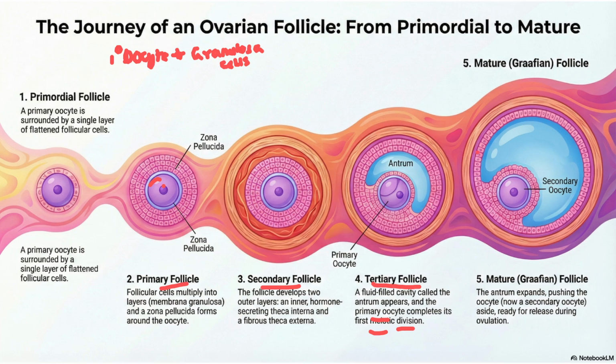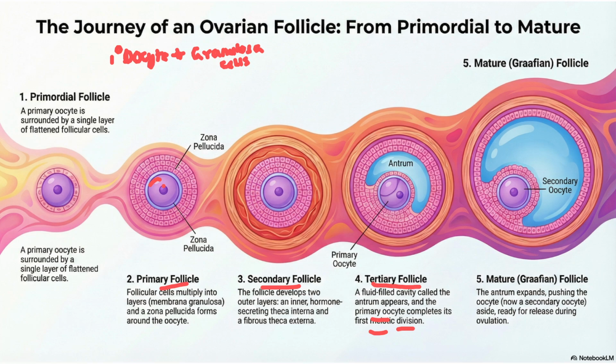Then what difference do you see here? So this is the next stage. That is going to have an even larger amount of antrum present. So that is going to cause a bigger antrum around the secondary oocyte, and zona pellucida will form. This is mature or Graafian follicle. So these are the stages of follicular development.